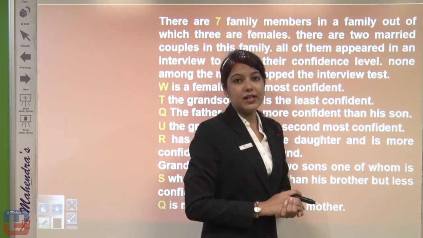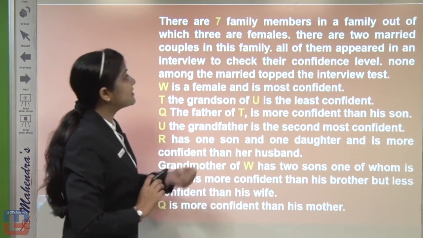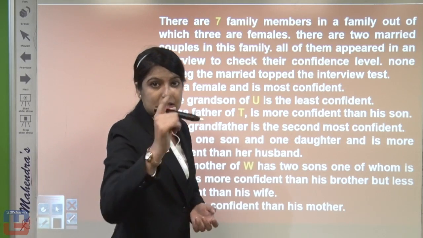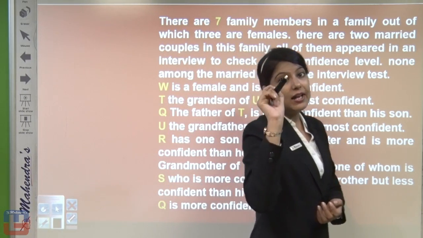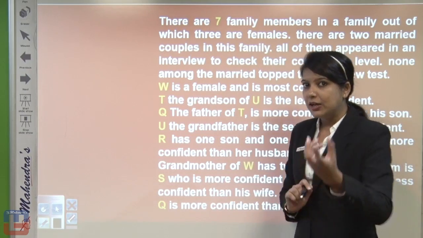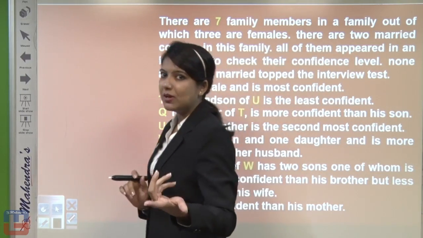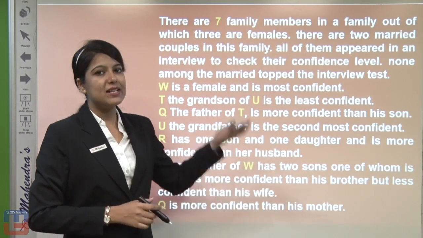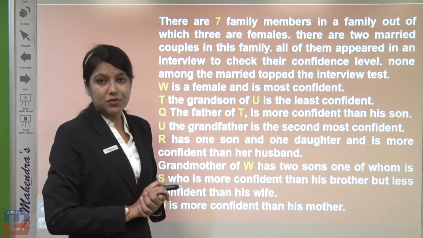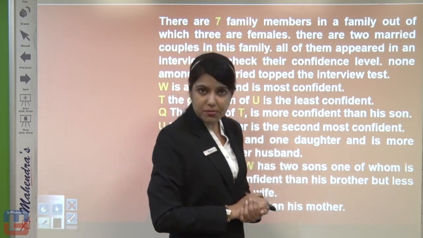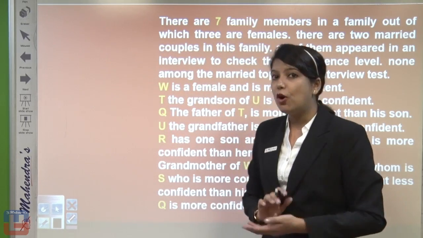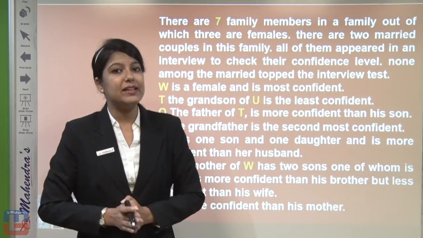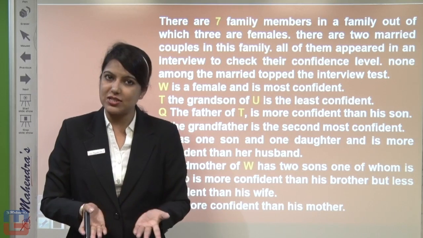Now if we read over the conditions, it is given that there are 7 family members in a family, out of which 3 are females. Just pinpointing this line, there are 3 females in the family. Now the first question, how many male members, we don't have to solve further. We are getting the answer here. If we have 3 female members from 7 members in a family, 4 members will be male. Right? So first question is solved.